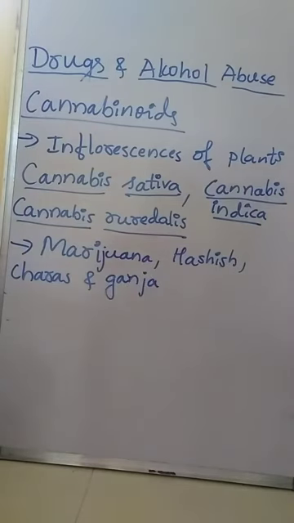Marijuana, hashish, charas and ganja are usually obtained from a combination of flower tops, leaves and the resin of cannabis plants.